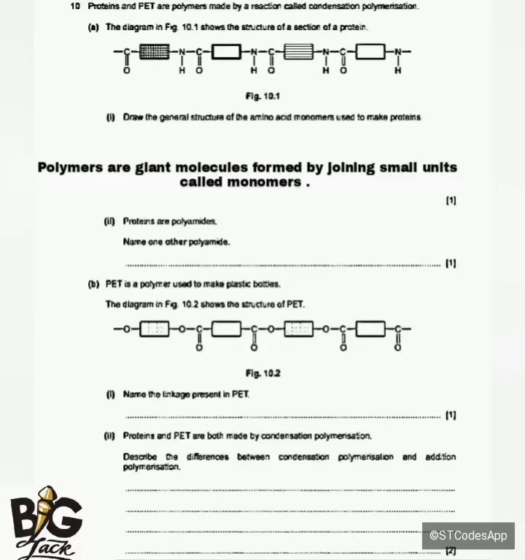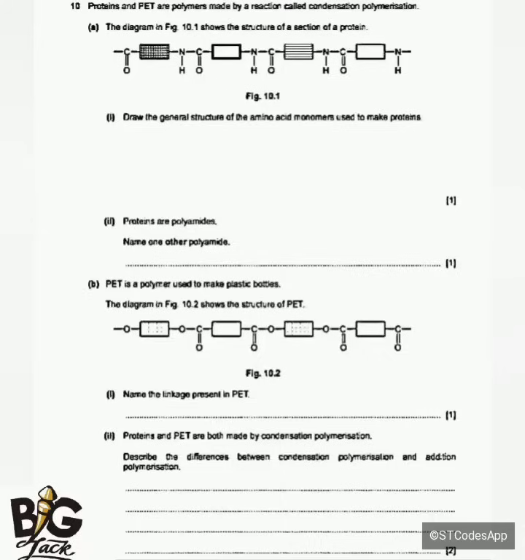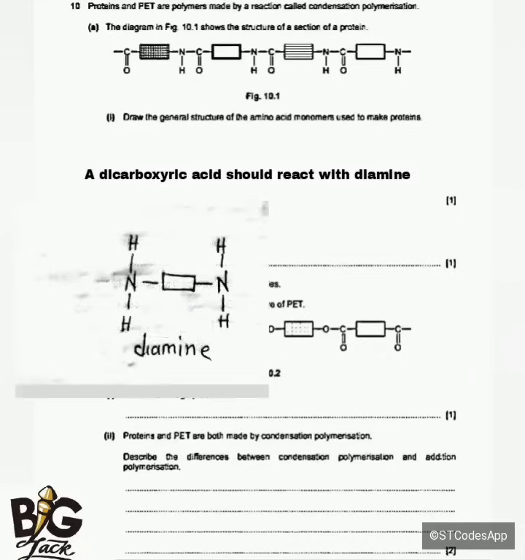It is saying the diagram in figure 10.1 shows the structure of a section of a protein. So this structure here is called a protein. Now, for a protein to be formed, a dicarboxylic acid should react with a diamine. So the structure of diamine looks like this.